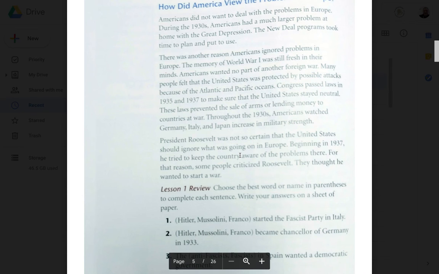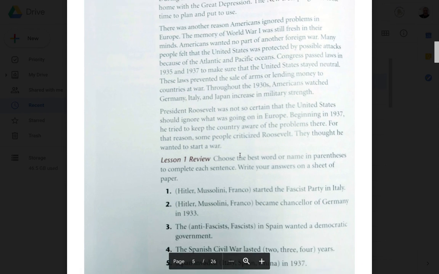President Roosevelt was not so certain that the United States should ignore what was going on in Europe. Beginning in 1937, he tried to keep the country aware of the problems there. For that reason, some people criticized Roosevelt. They thought he wanted to start a war.